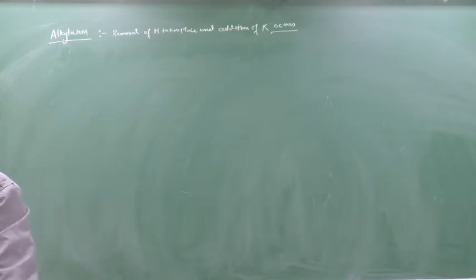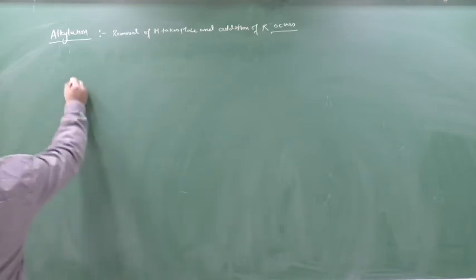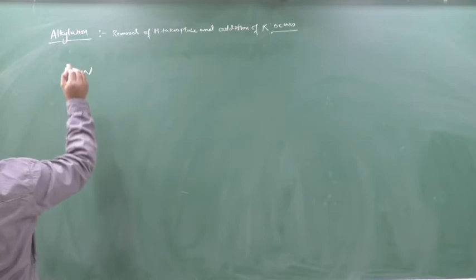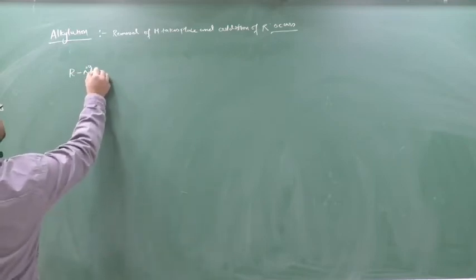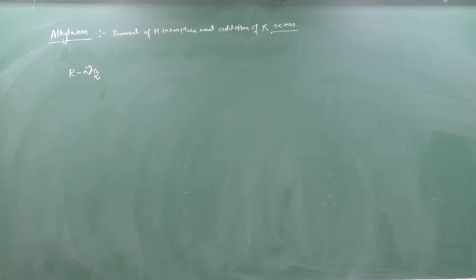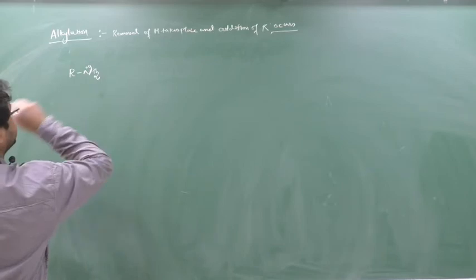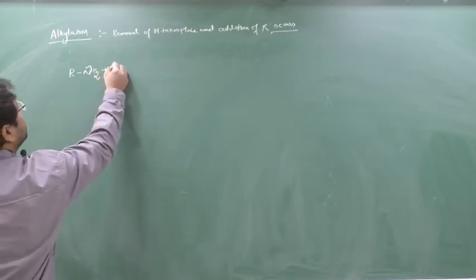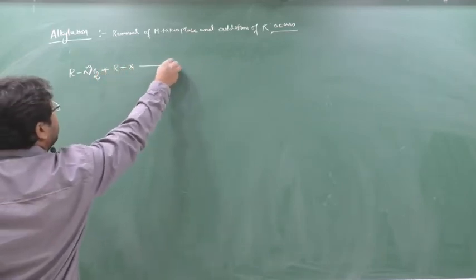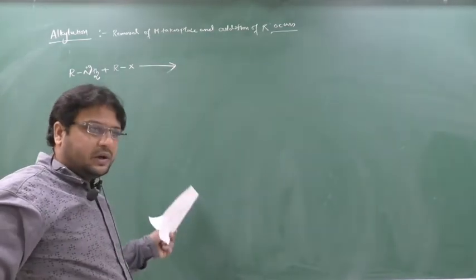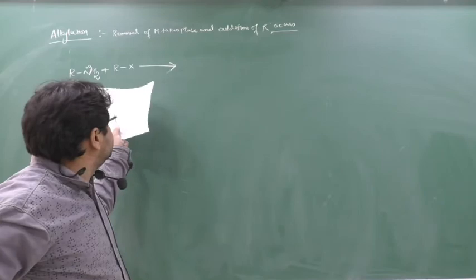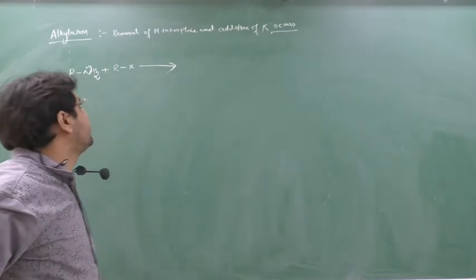See how? We will see one logic, it's easy. This is RNH2, yes or no? It has one lone pair, and it is an alkylamine. 1 degree, 2 degree and 3 degree, you can take anything. And we are reacting it with an alkyl halide. I hope you have seen this reaction in alkane and arene.